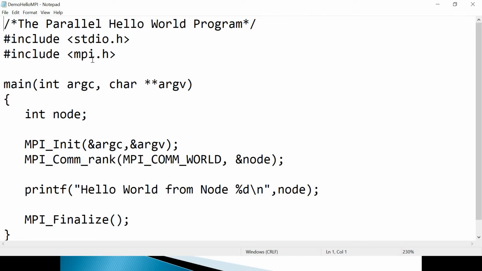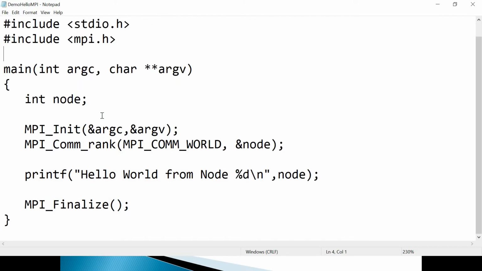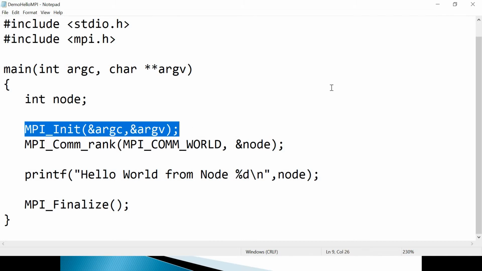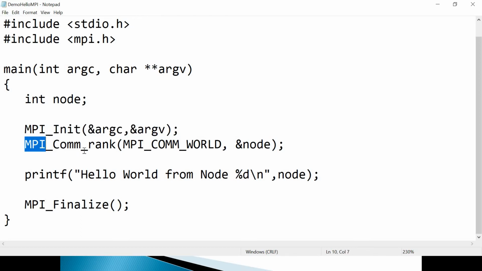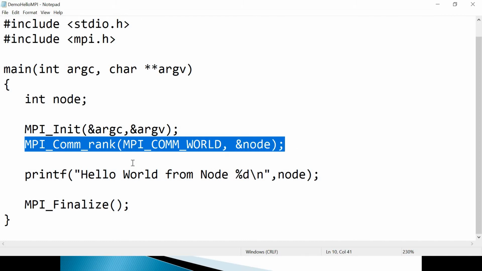As I said, first you will have to include the mpi.h library. Go to main, and here I have declared a node variable, and I am initializing the MPI environment using the MPI_Init API. Next, I have called the MPI_Comm_rank API to get the rank or process ID of the process, and that rank I will get in node.